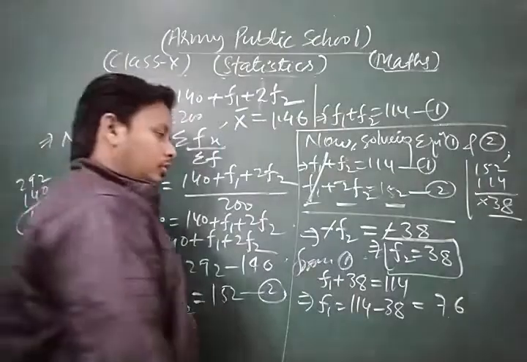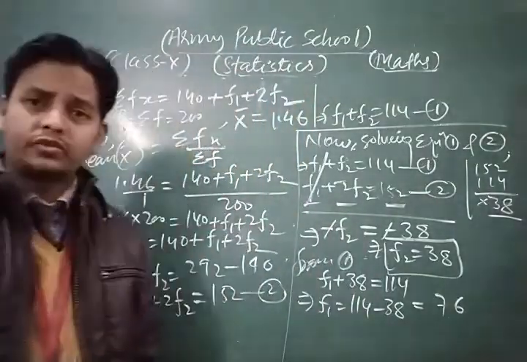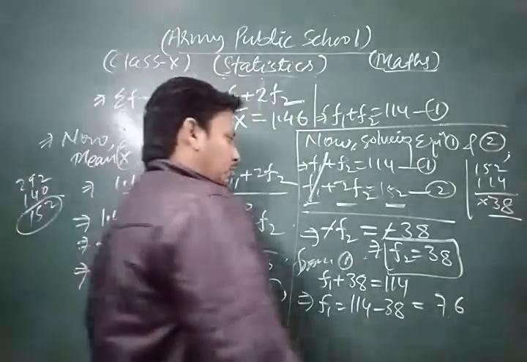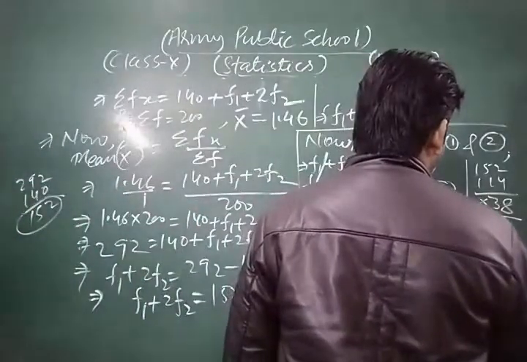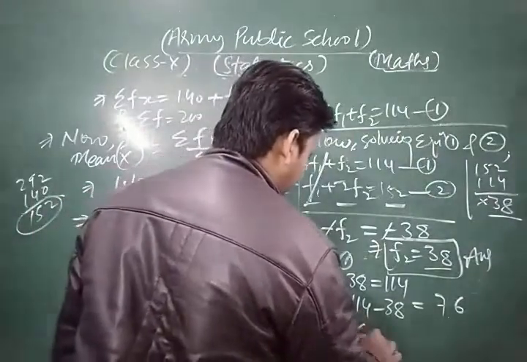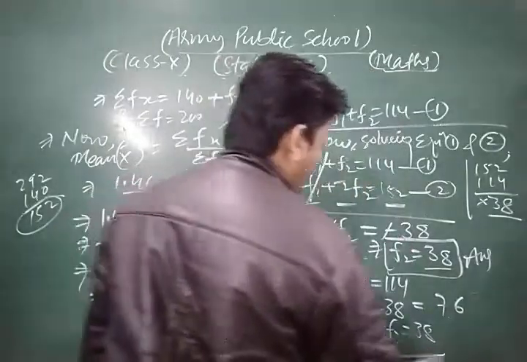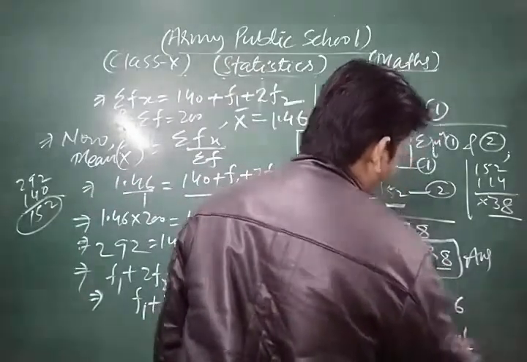So the missing frequency F1 is 76 and F2 is 38. This is the final answer of the given question.